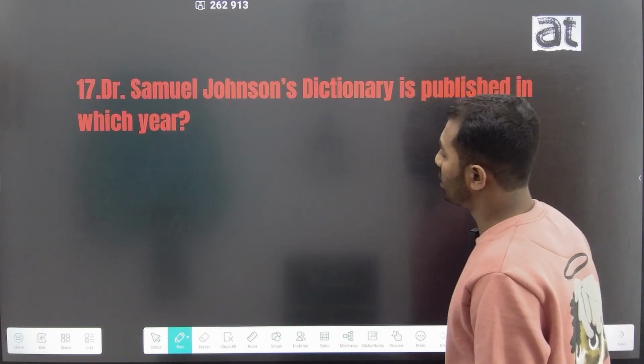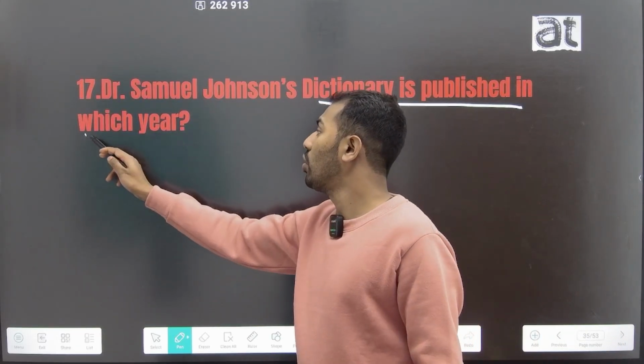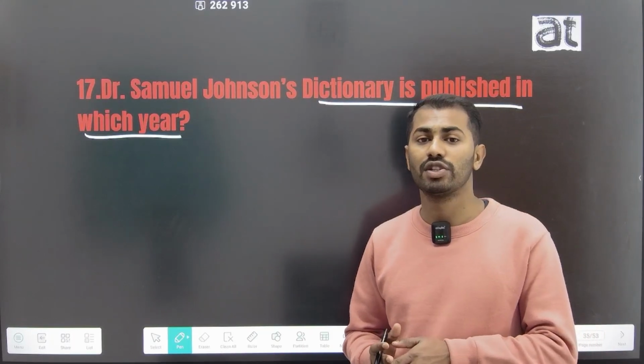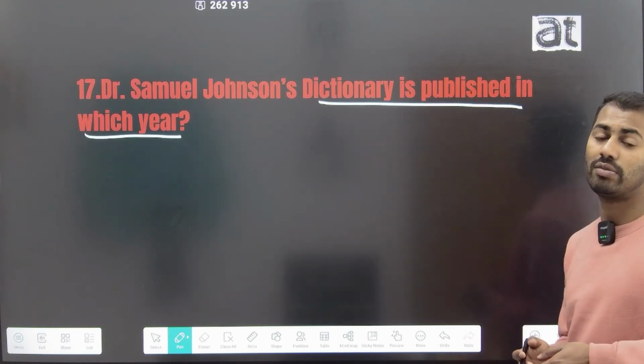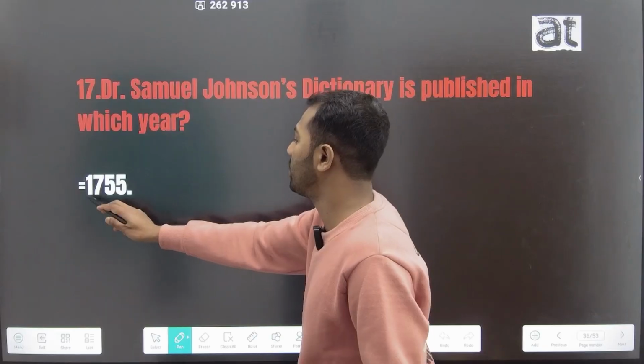The 17th question is, Dr. Samuel Johnson's Dictionary was published in which year? We all know there were many dictionaries published in different time periods, and it was Dr. Samuel Johnson who also published a dictionary, and the dictionary was published in the year 1755.